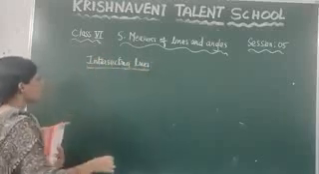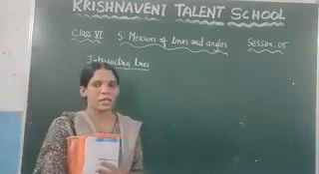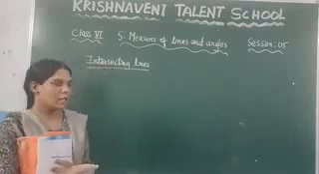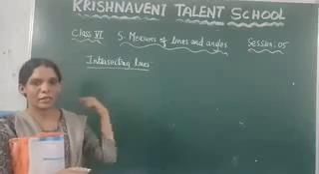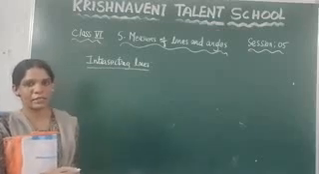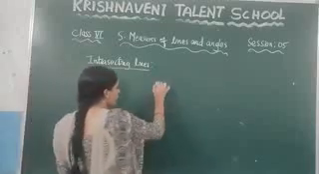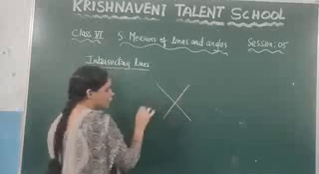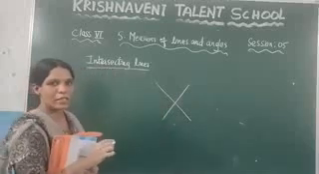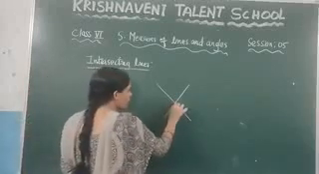So here, what is the meaning of intersecting lines? If you take any two lines and the two lines intersect at one point, that we call an intersecting lines. Let us consider these two lines. I am taking one line and one more line. You can observe that these two lines are intersecting at this point.